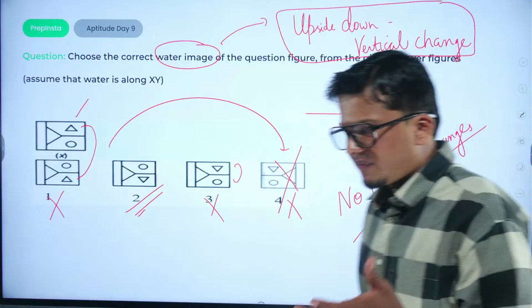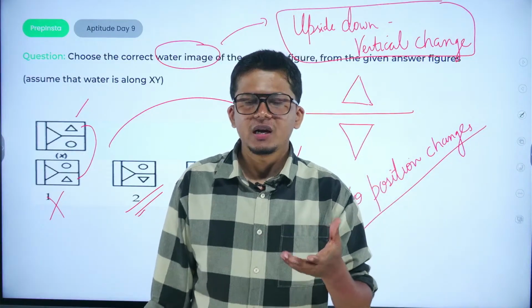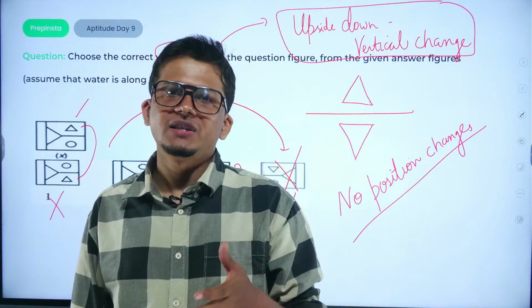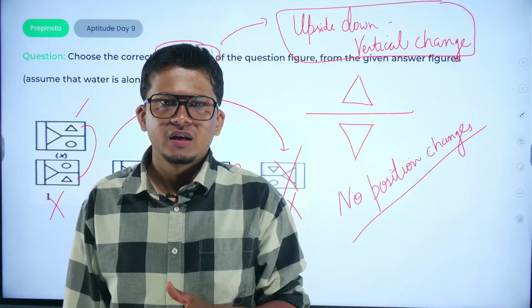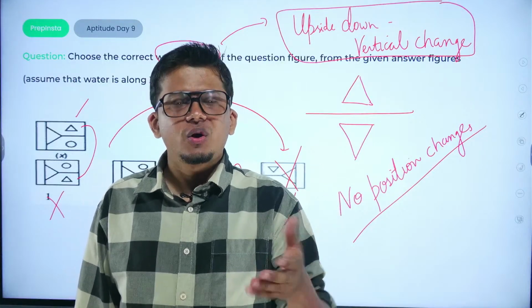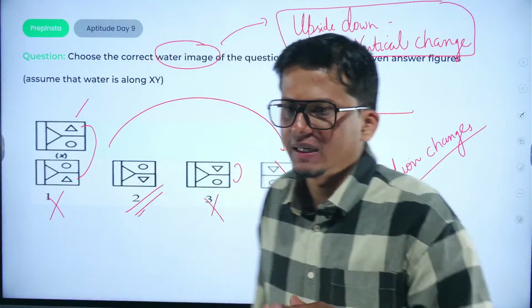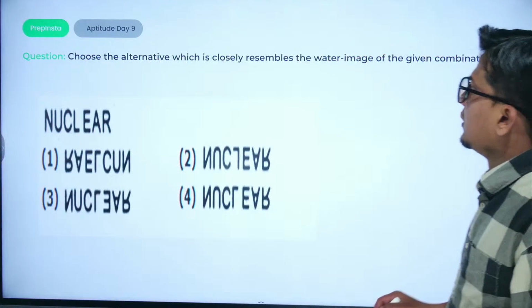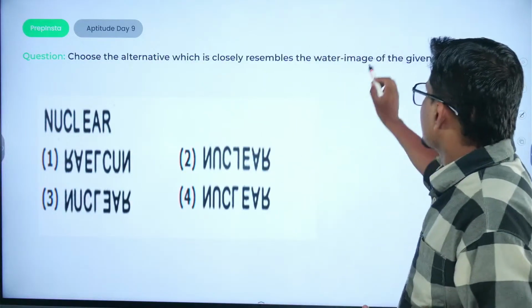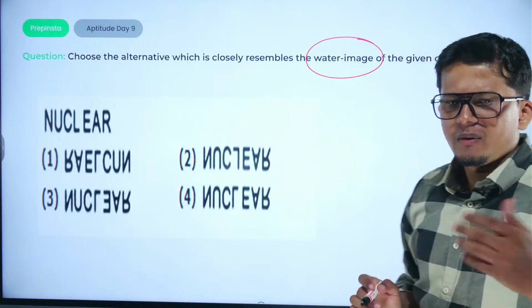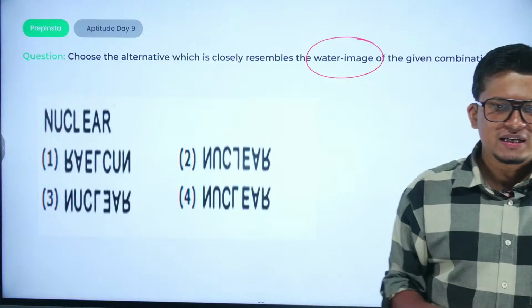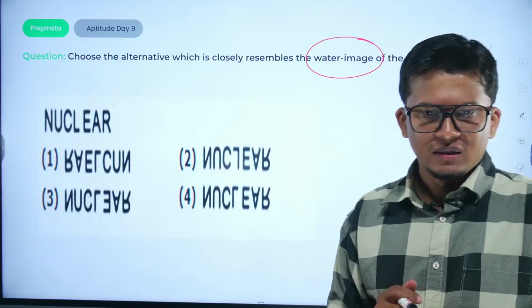Because when we see the reflection in terms of mirror images, there would be change only in the vertical inclination, right? That is, the orientation or the inclination becomes upside down. Choose the alternative which closely resembles the water image. I have come up with many questions so that you don't get confused with any particular topic.